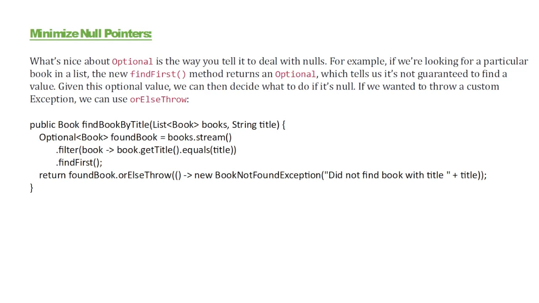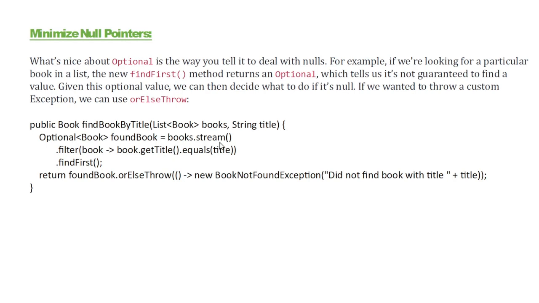In this example, I want to get the first book based on a given title. I give a title, and I want the first book matching that title in this books collection. So findBookByTitle returns an Optional. books.stream, we will come to this later.